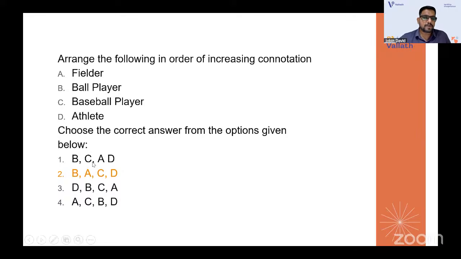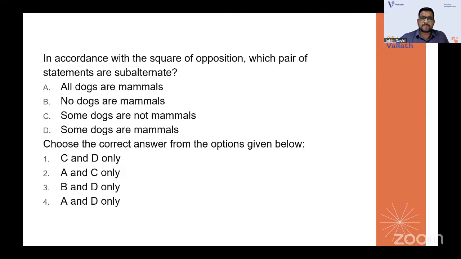In accordance with the square of opposition, which pair of statements are subordinate? Subordinate pairs are actually in the side edges. Now we have A and I, and O, E and O. That is the universal and the particular statements. So you should check which is the universal and which is the particular. All dogs, A and B is there. Do you have A and B? No. Do you have C and D?